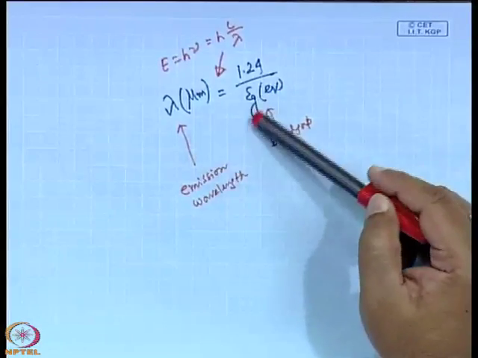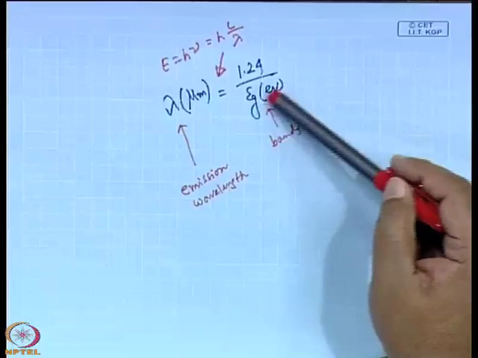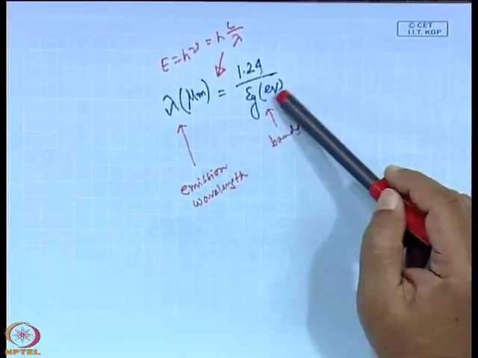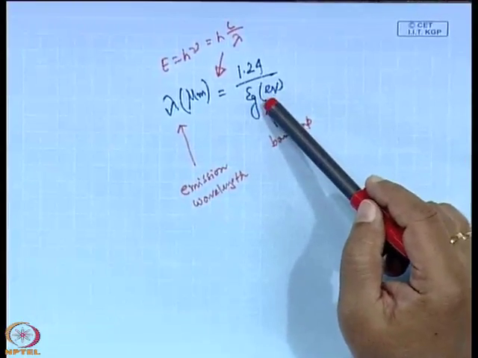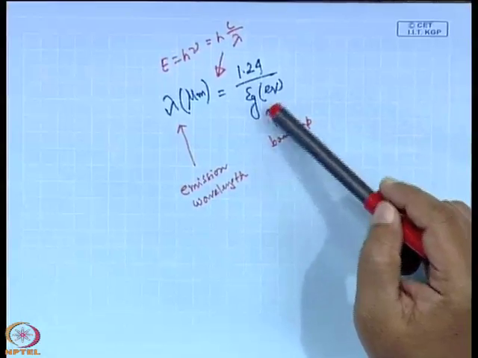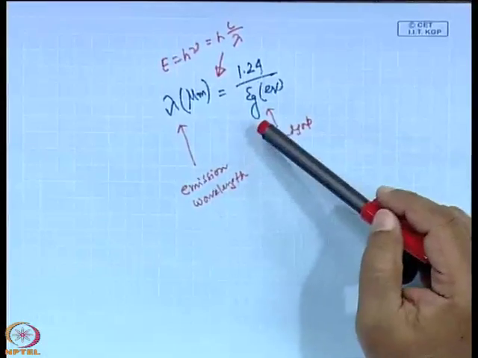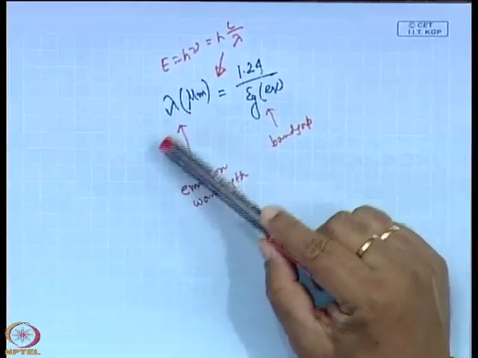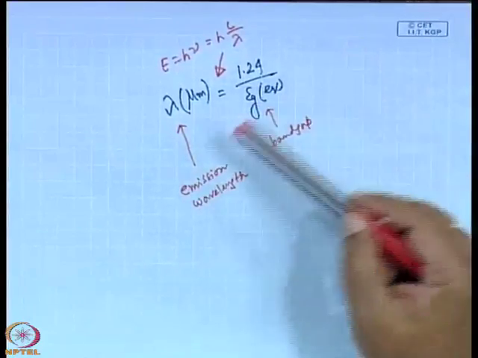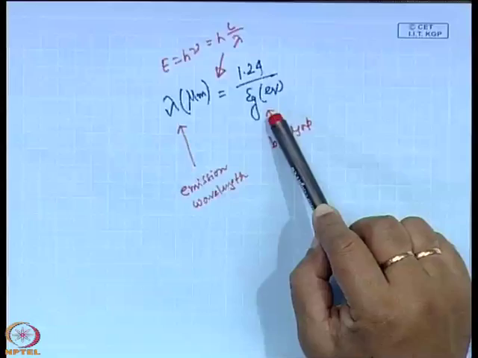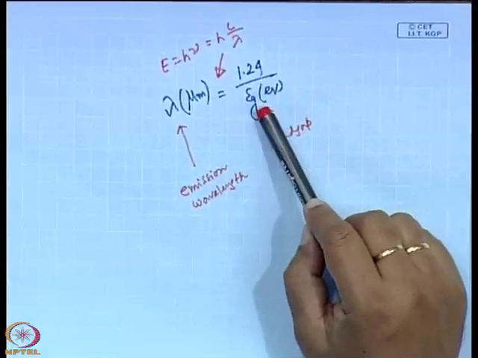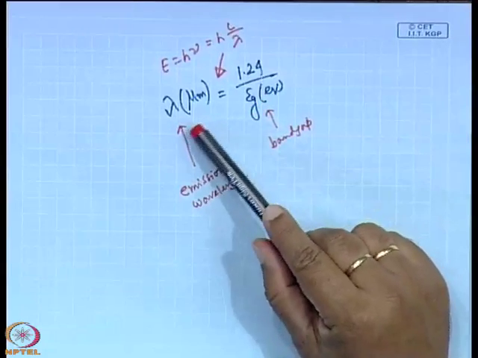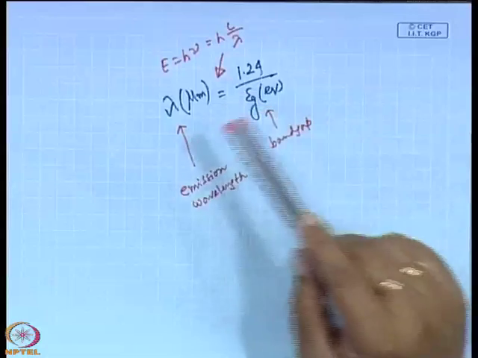That means, if we go for the nitride semiconductors that I shall discuss today, you will find that because the band gap is higher than 2 electron volt, emission is obtained in the blue or ultraviolet region. Or if you take the example of, say, indium antimonide or indium arsenide, which are narrow band gap materials, and you put the value of the narrow band gap here, you will find that lambda is in the infrared region.